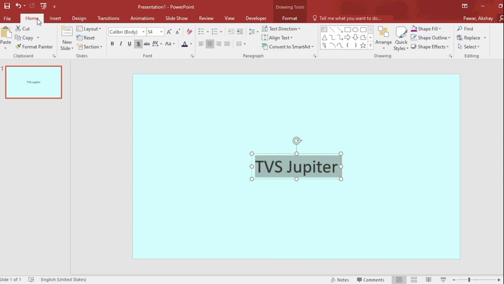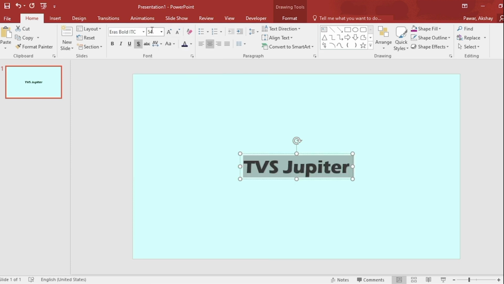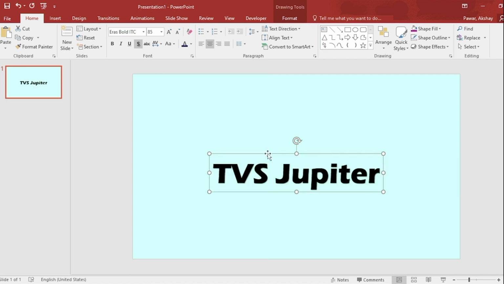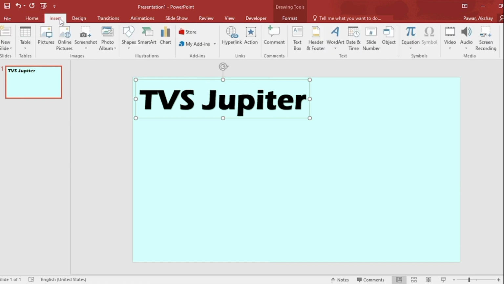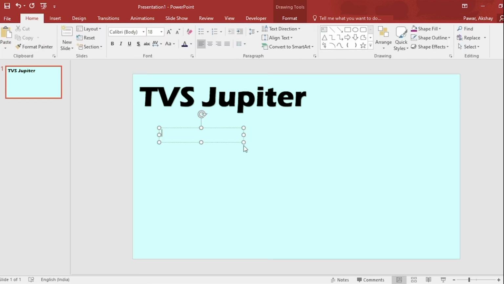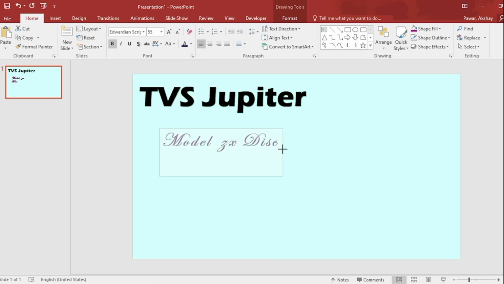Select and go to Home tab. Change the font, size 85. Go to Insert, select text box, paste here, select and size 55. Go to character spacing, select very loose, put here,